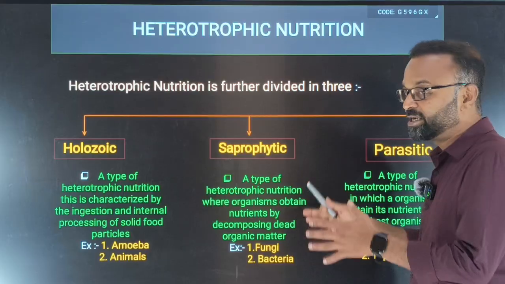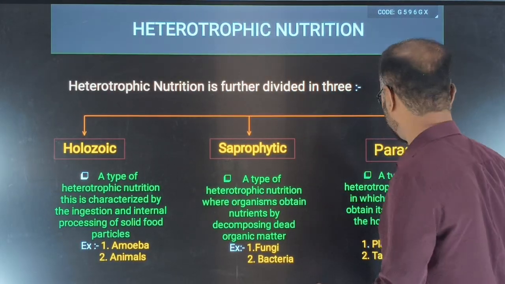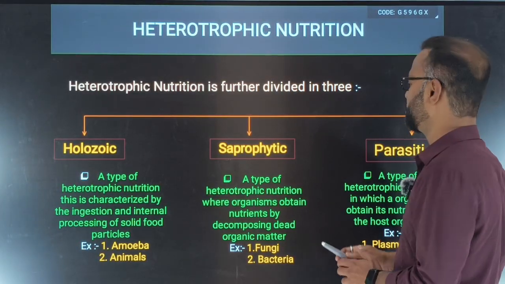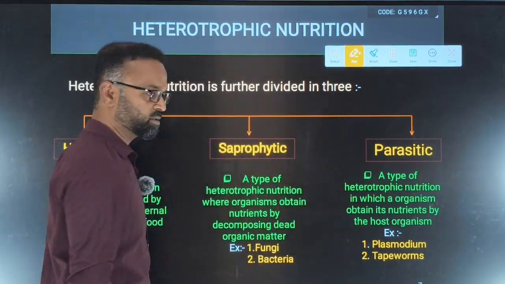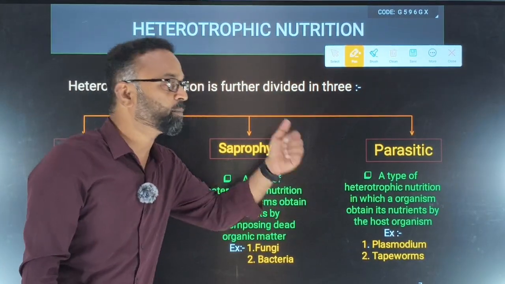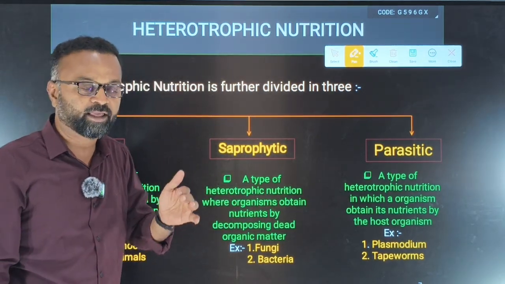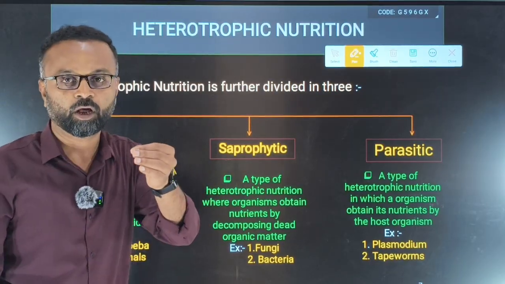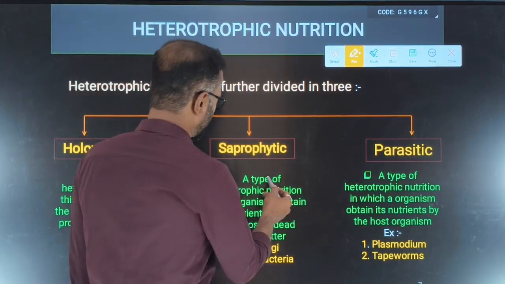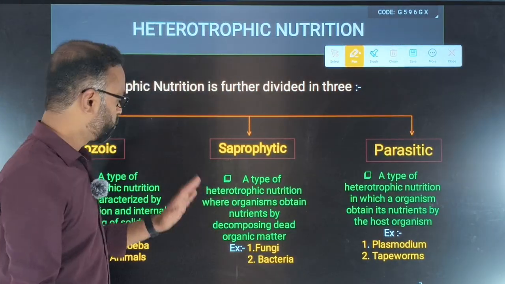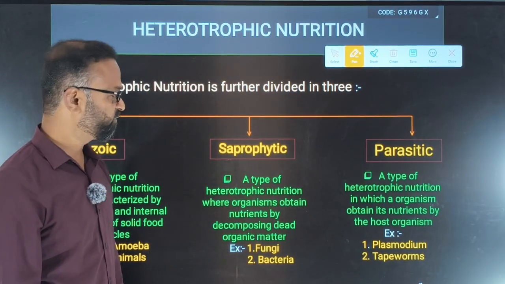Before going to photosynthesis, let us try to understand the types of heterotrophic mode of nutrition. We know heterotrophic mode of nutrition is a type of nutrition in which organisms cannot synthesize their own food. That means they need to survive, so they are depending on other organisms, directly or indirectly on the autotrophs or green plants. Now see here: holozoic, saprophytic and parasitic modes of nutrition. Holozoic we will discuss later. First let us understand the saprophytic and parasitic modes of nutrition.